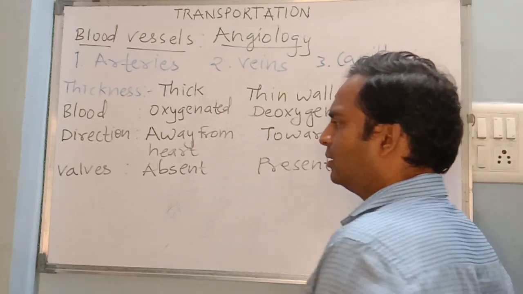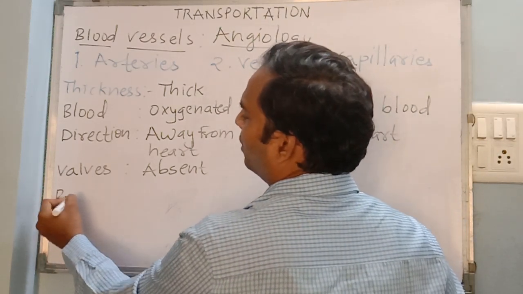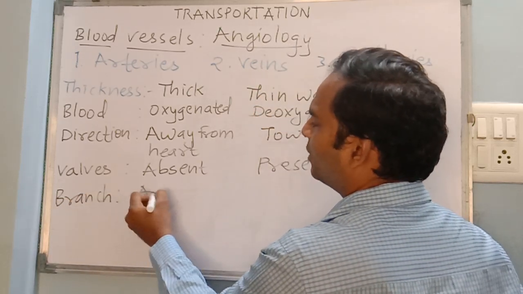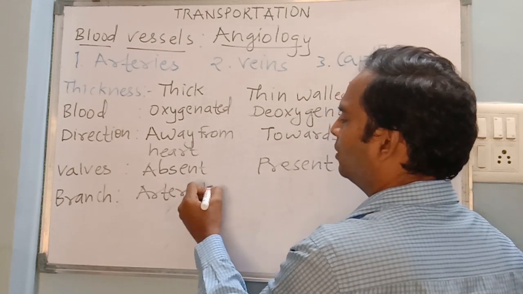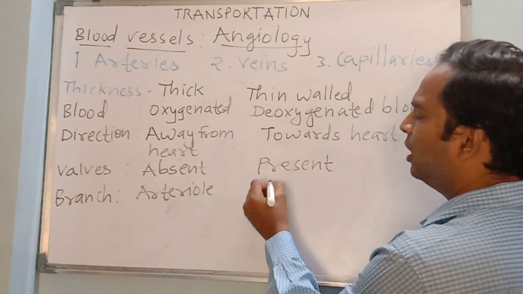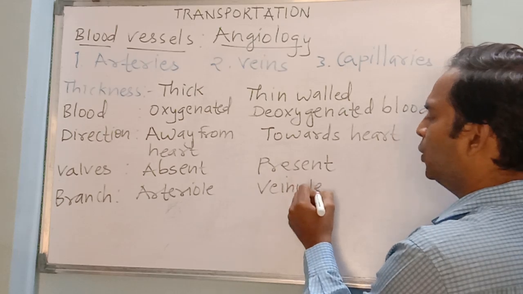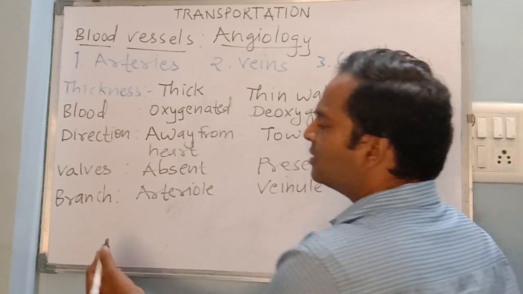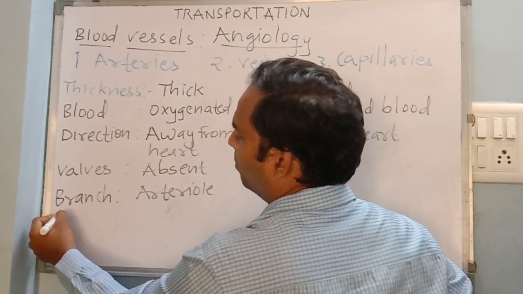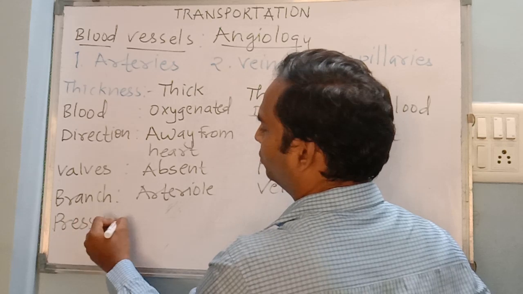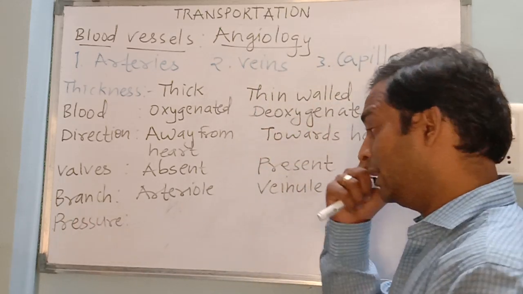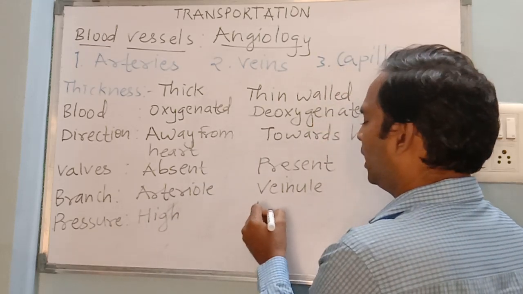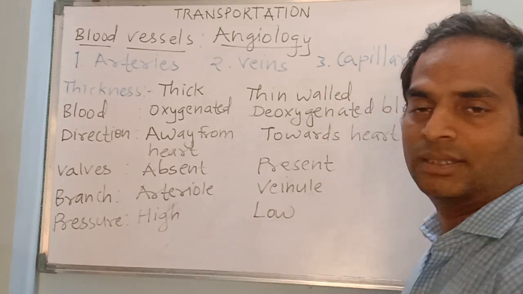Like that, another difference you can remember is this: branch of artery we call as arteriole, and a branch of vein will be called as venule. Next difference is blood pressure. Just now I told you blood pressure is always high in arteries and low in veins.